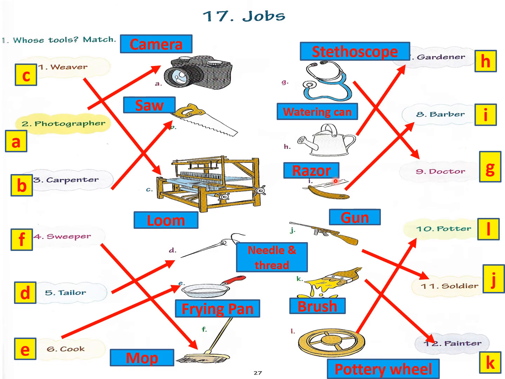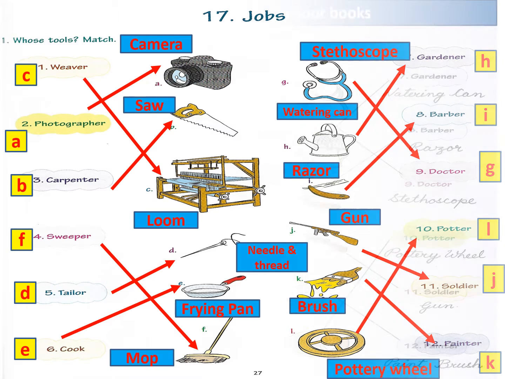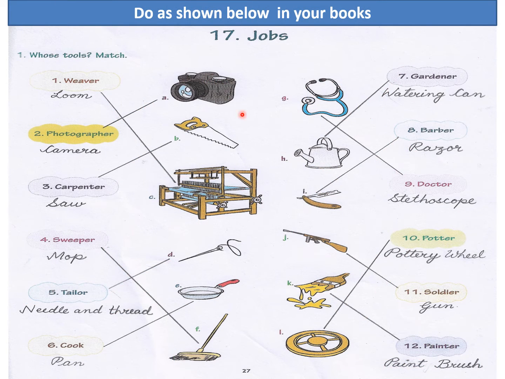Okay, but in the book, how you have to do it, I will show you now. Now, children, you have to do it in the book like this. You will write the name of the tool which the weaver uses, loom, below the weaver. Then photographer, camera, you will write below it. In the same way, you will do it in your books and you will match with a line using a scale. Okay, do it neatly.